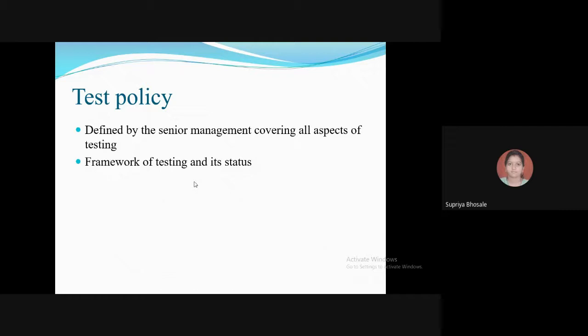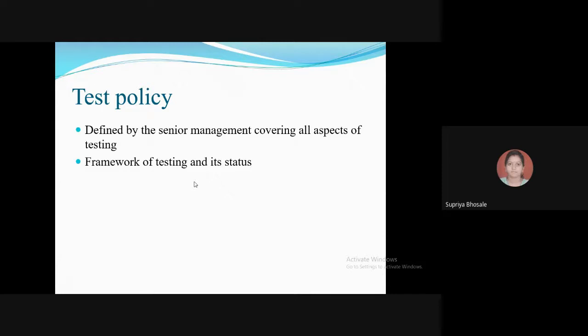Okay, so some kind of policies will be defined from your customer end or the senior management or your management team, that this should be there under the quality of this particular product. So your product should undergo these particular benchmarks. It should satisfy 1, 2, 3, 4, 5, whatever the points decided by your customer or the management itself. So accordingly, the test policy will be created.